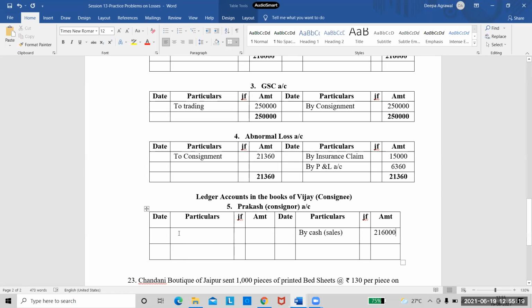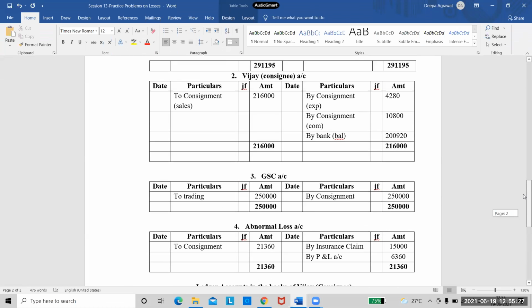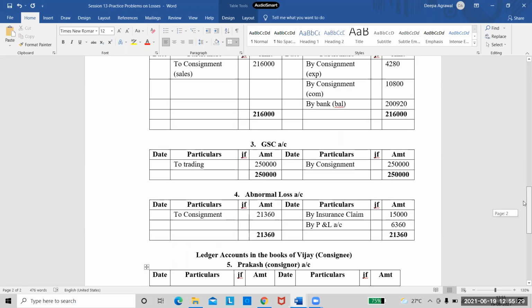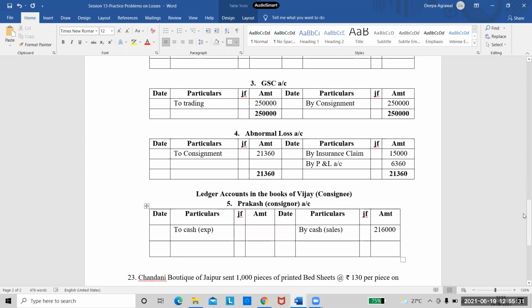Now come to the debit side. Take his expenses and commission. So consignee's expenses and his commission. His expenses are 4,280. Next entry for his commission. That is 10,800. That's it.